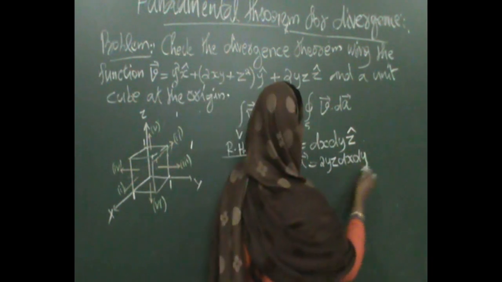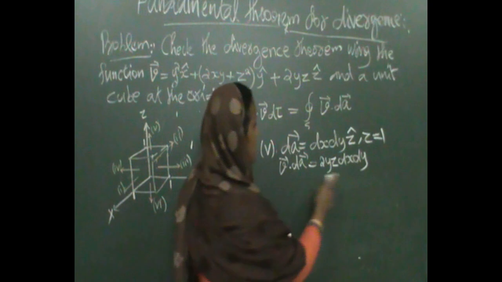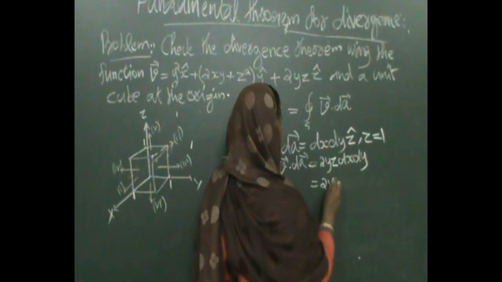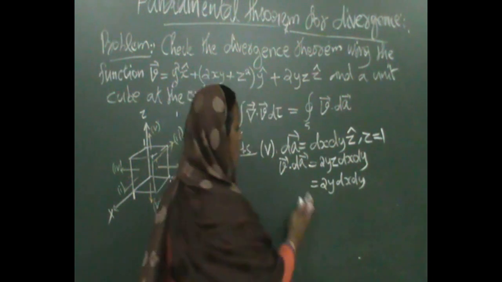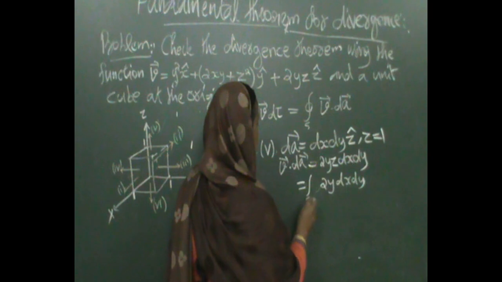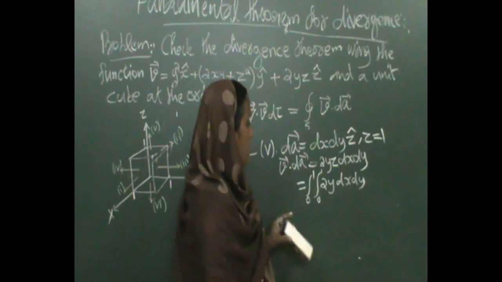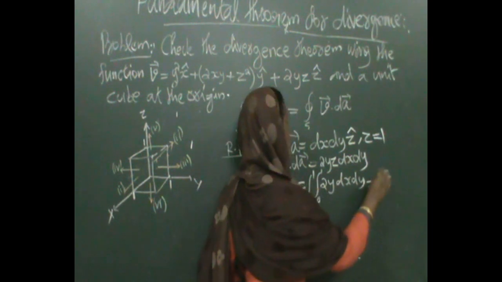Okay, at z equal to 1. So this gives you 2y dx dy. Okay, now we want to integrate this one, integral 0 to 1, integral 0 to 1. So what you get now? This gives you 1.